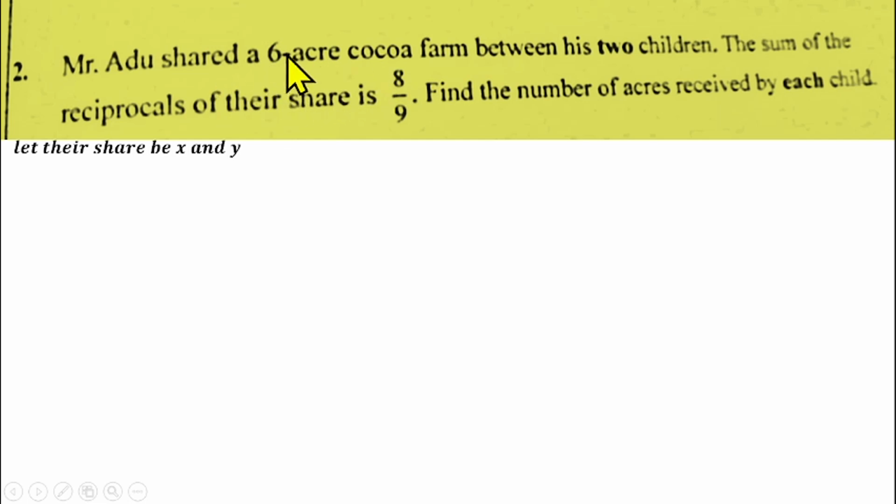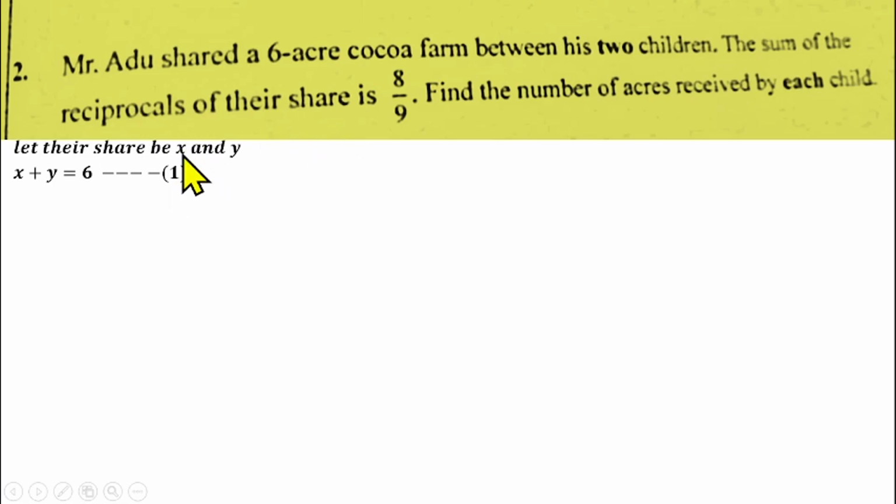We are told that he shared the 6 acres to the 2 children. So that means you'll be having x plus y is equal to 6, which is the first equation we are going to get from that. Then from there, we are told that the sum of the reciprocals of their share.